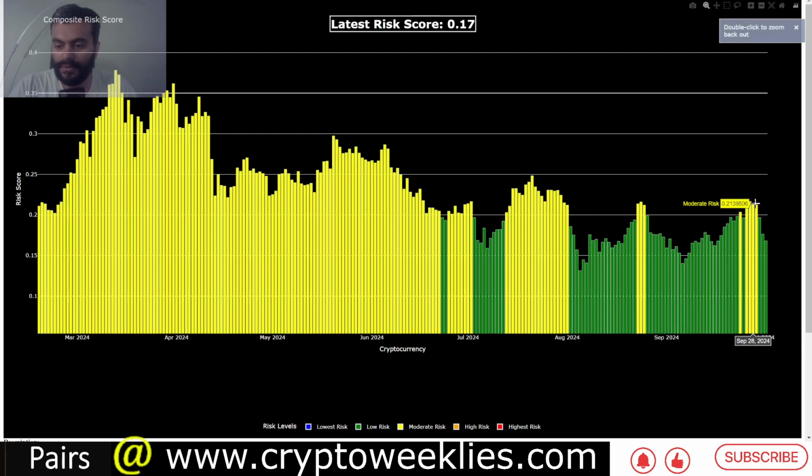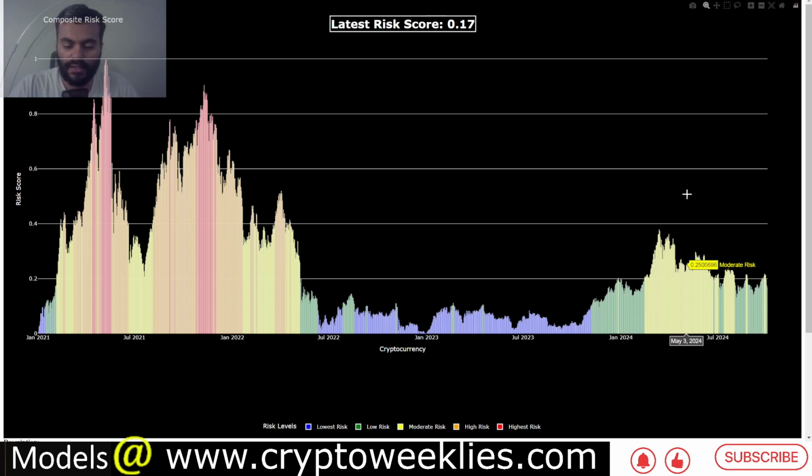You can see it briefly peaked above the green zone for the last week of September, but only to go back to this value territory of around 0.17 risk. That means again, for any dip buying related opportunities, the green zone makes more sense than when the risks are rising at a precipitous rate, like they were rising early part of February and middle of March of 2024.